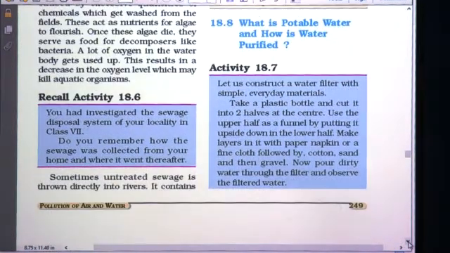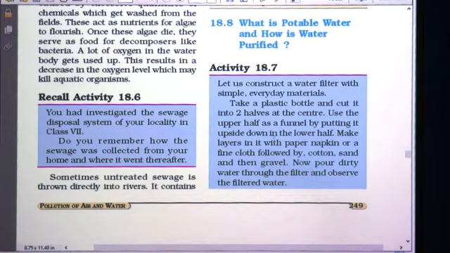Next, activity 18.7. Let us construct a water filter with simple everyday materials. Take a plastic bottle and cut it into two halves at the center, to make two equal parts.